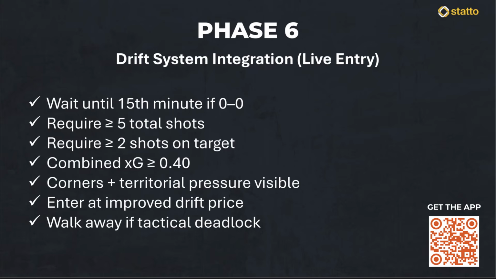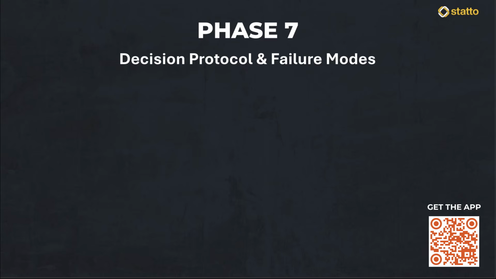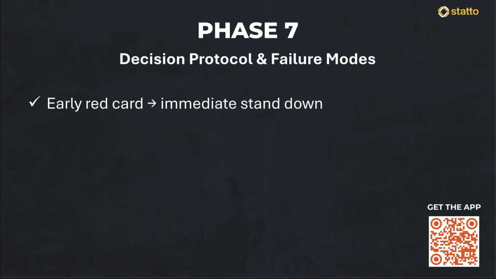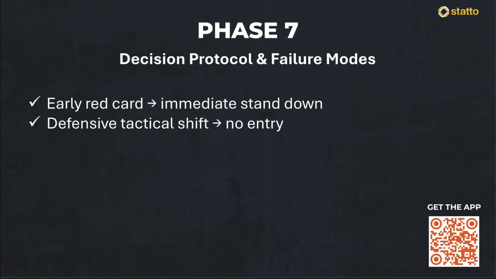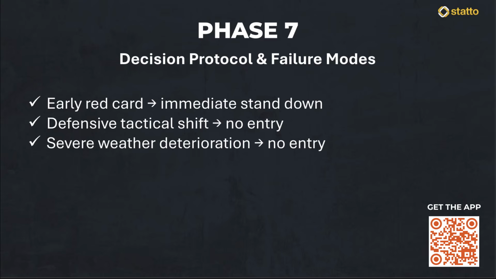We are using the first 15 minutes as a live filter to confirm that the pre-match data is translating into real-world pressure. Now, the final phase is the decision protocol and failure modes. This phase is the linchpin of our discipline because it dictates exactly when we stand down. What this phase represents is the professional's ability to admit when a trade is no longer viable. Why it matters is that it prevents you from lumping onto a game that has fundamentally changed. What most people do wrong is they get emotionally attached to a selection and enter the market even when the live game looks completely dead, just because the spreadsheet said it should be a good game.